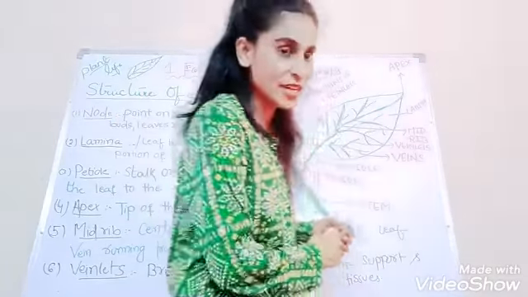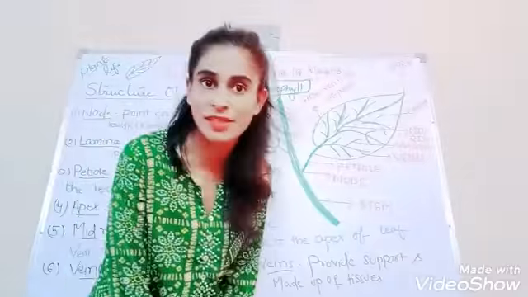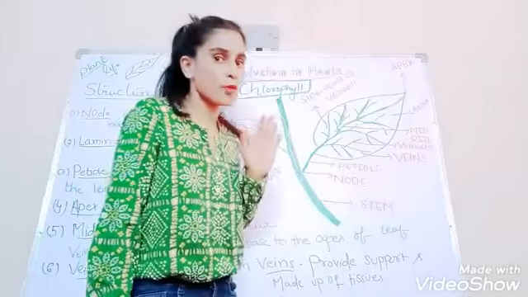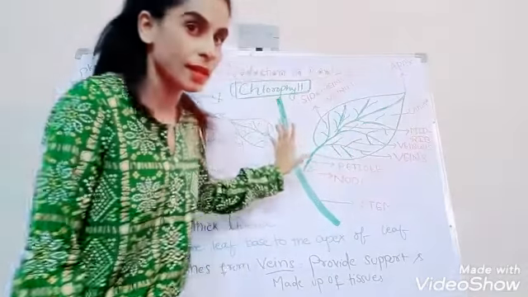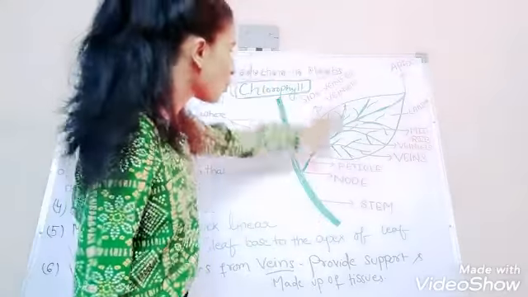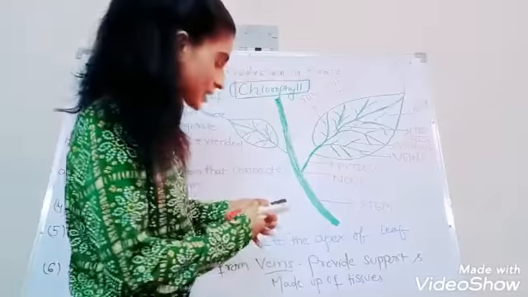My dear children, you can see this beautiful green leaf on the board. Although I am poor in drawing, it's still quite good. I have drawn a small stem even.